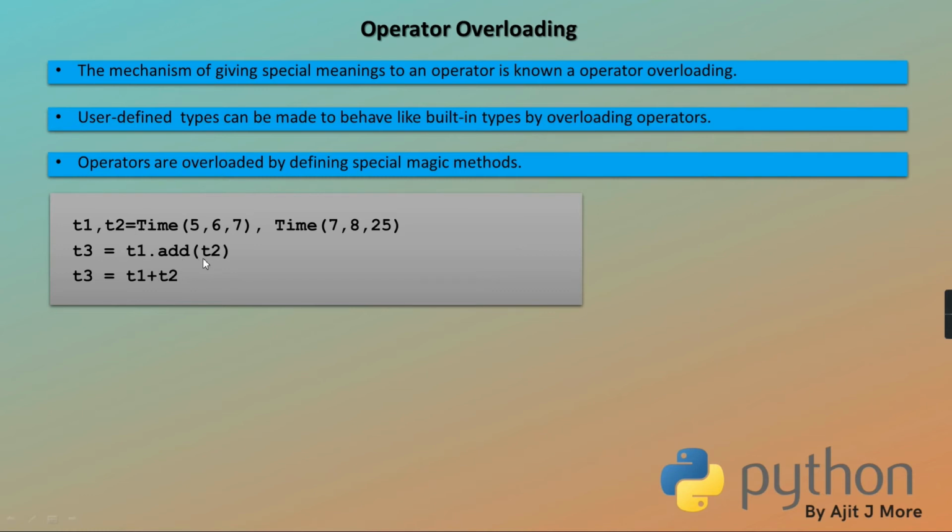Now you are writing T1.add(T2). This is a functional style, and this is operator overloading. But is the same thing happening in the background? I am writing T1 plus T2, but is a somewhat similar thing happening in the background in the context of T1 plus T2? Yes. Clear? Is that T1 invoking some magic method?